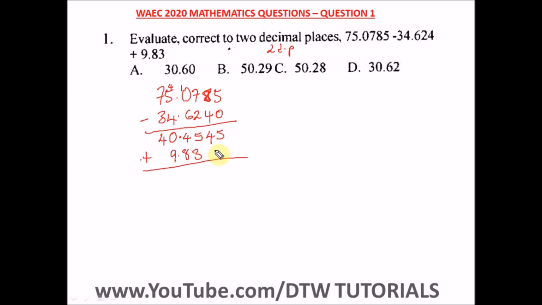Since we don't have any values here, just drop down a 0 and a 0 here. So we are adding up, right? So we have 5 plus 0, that will give us a 5. 4 plus 0, that's a 4. 5 plus 3, that will give us an 8. And 4 plus 8, that will give us a 12.